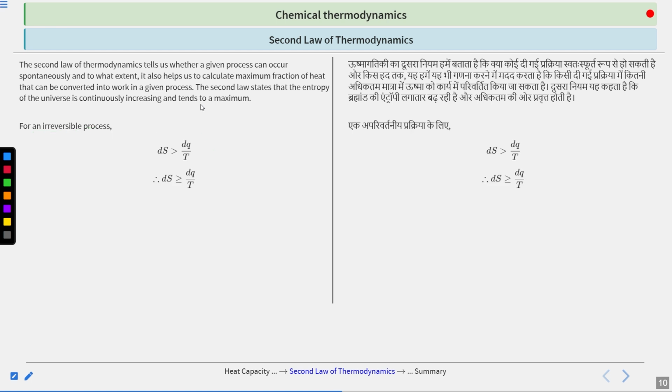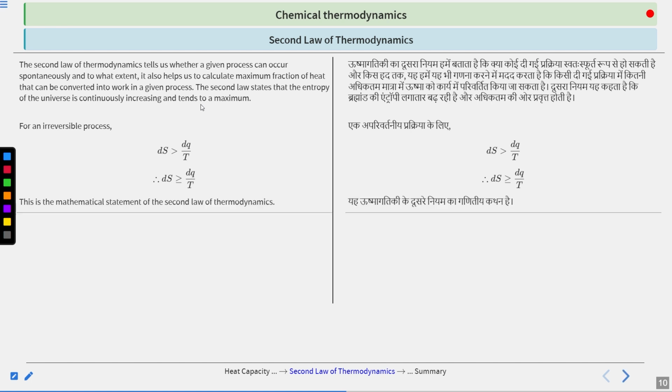Now if you consider the equilibrium case, then your dS becomes equal to dQ by T. Or you take the reversible case. So if you take the reversible case, then your dS is equal to dQ by T, where Q reversible is the heat supplied at constant temperature for a reversible process. In this way you can define this general formula, and this is all for your second law of thermodynamics. This is the mathematical statement and very, very important for you.